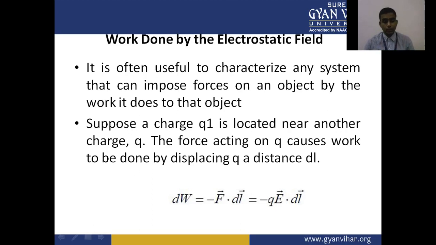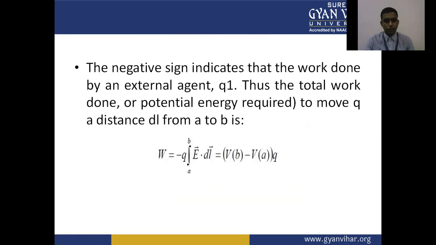So work done is equal to F dot dl, and you know that F is related to the electric field intensity and charge. So F is equal to Q E, and dW is Q E dot dl. So this is the work done in terms of the electric field and charge. The negative sign indicates that the work is done by an external agent.